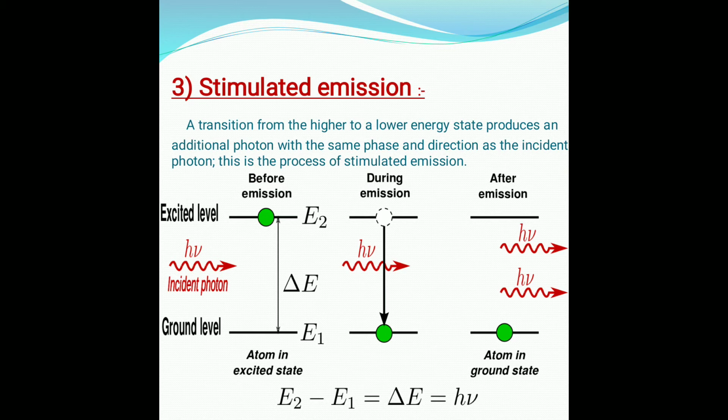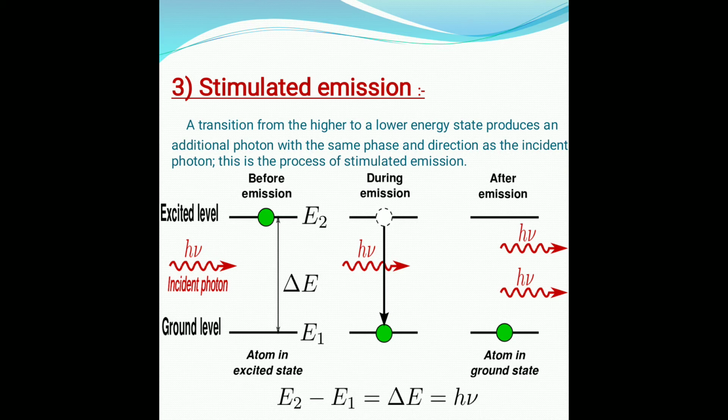In spontaneous emission, the emitted photon is not coherent, it is incoherent, and also not monochromatic. But here, the radiation emitted after the whole process is coherent, which is the desired light that we want. So stimulated emission is a transition from a higher to a lower energy state that produces an additional photon with the same phase and direction as the incident photon.